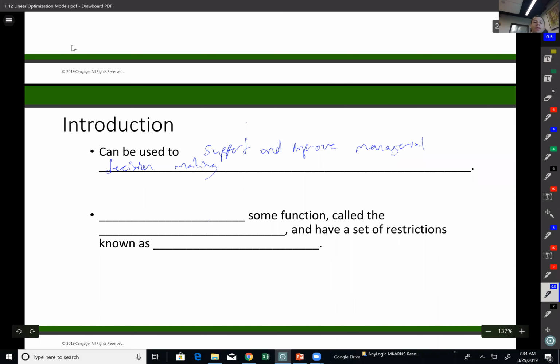There are two different types of objectives in these models. Either they maximize good things or minimize bad things, right? Maximize or minimize functions, and these are called the objective function.